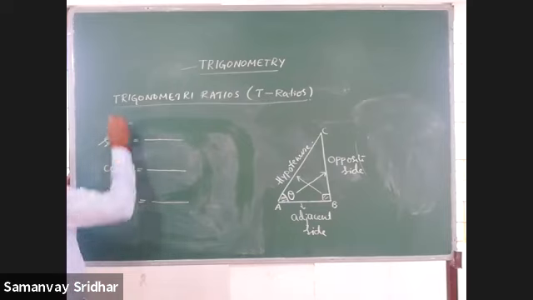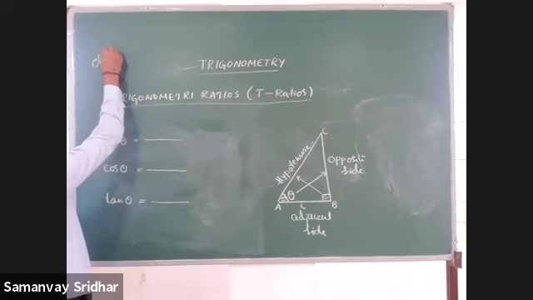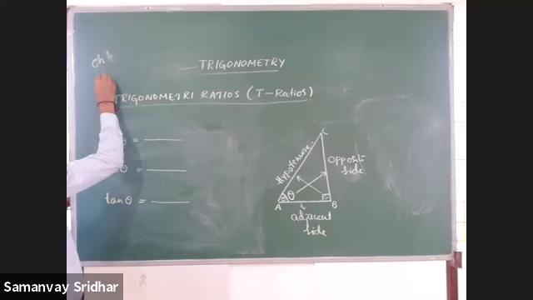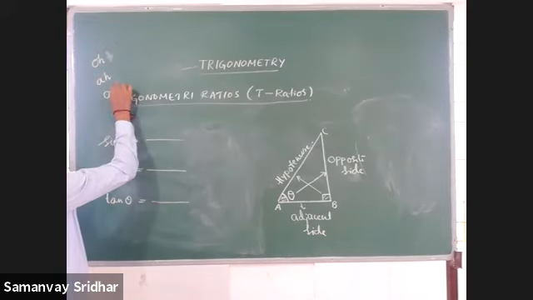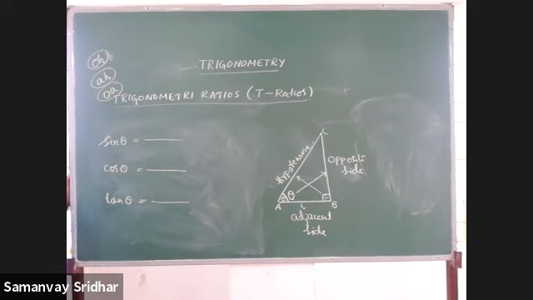Can you read this? OHO, AHA, OI. To understand it easily, sin theta is OHO, cos theta is AHA, tan theta is OI.